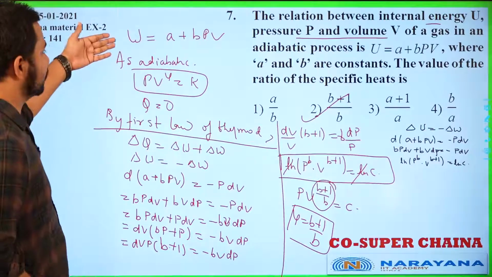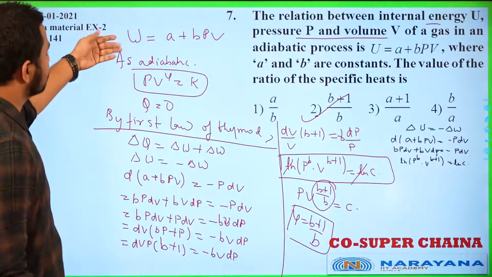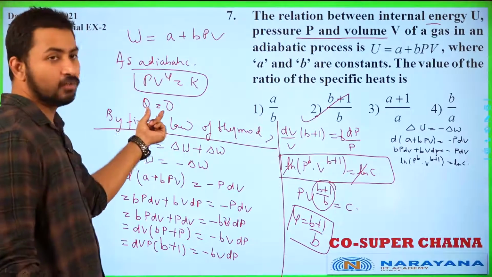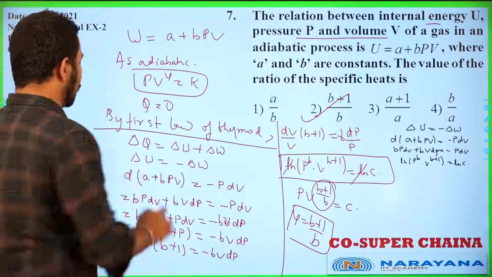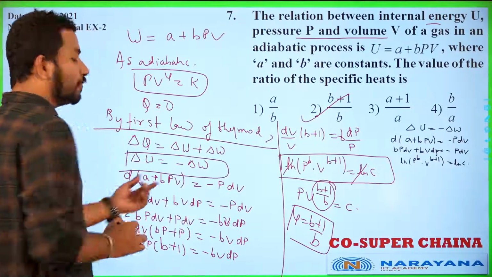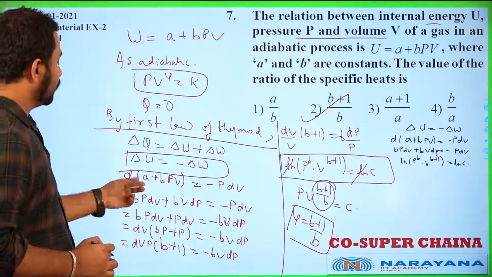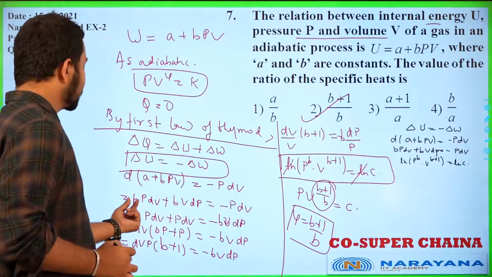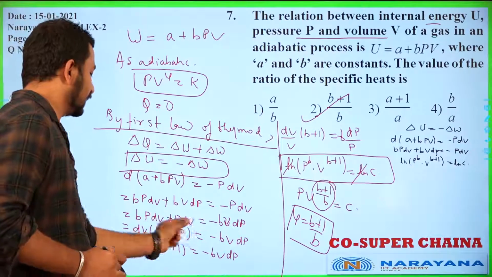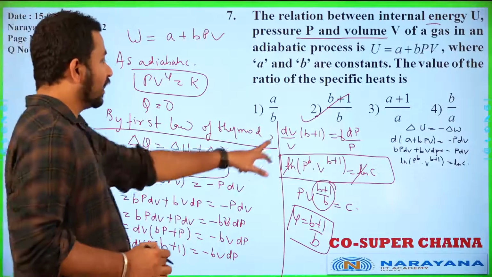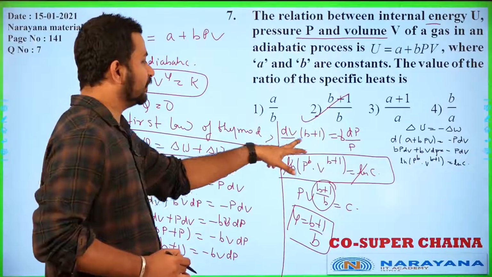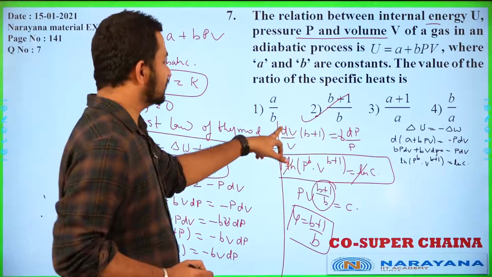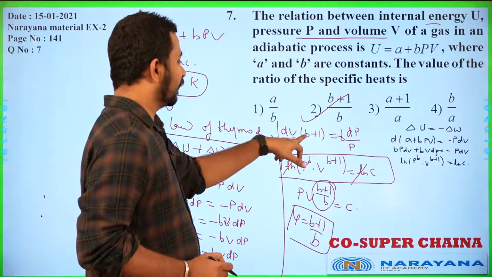What we have done sequentially, I'll just quickly summarize. U is given, so we need to get this gamma value from this equation. As Q was 0, here we applied the first law and we get delta U equals minus delta W. Now we use this in differential form and use the rearrangement here. Once we get this, we will get dV by V equals minus B dP by P. Now integrate both sides.